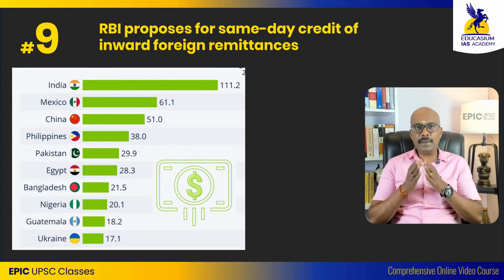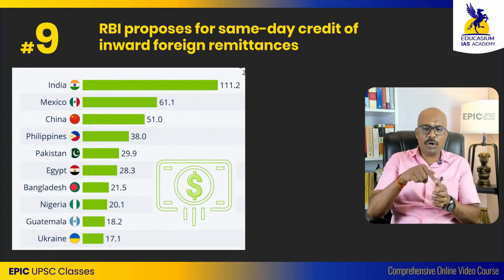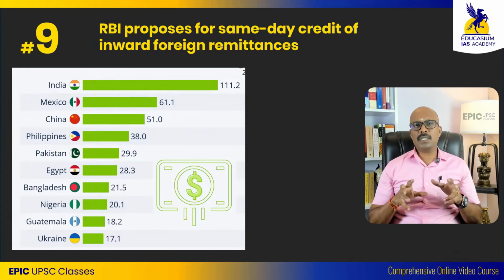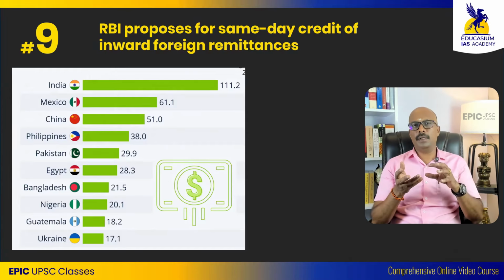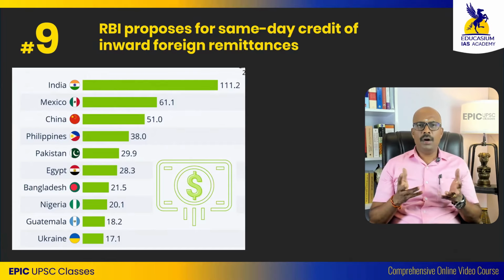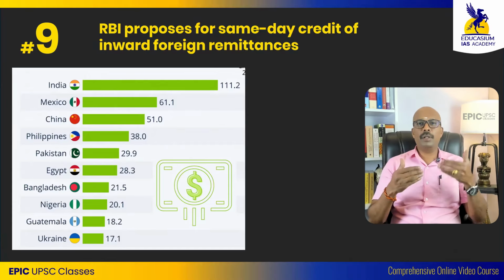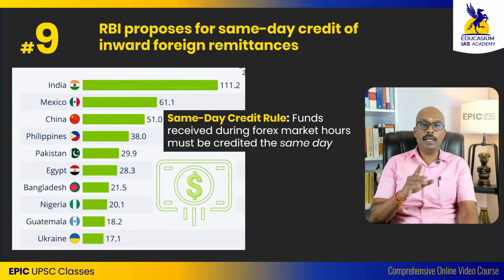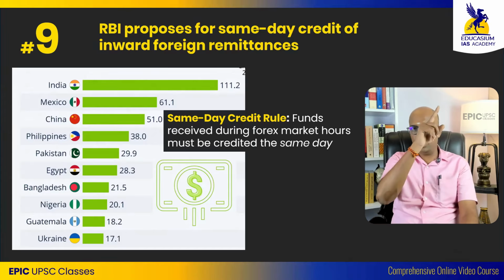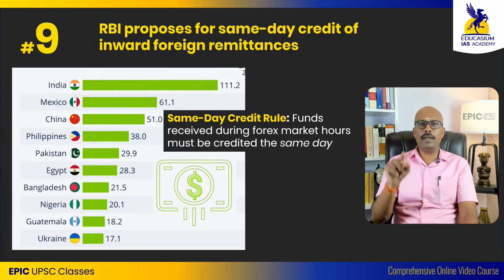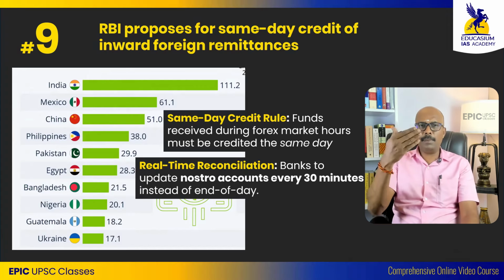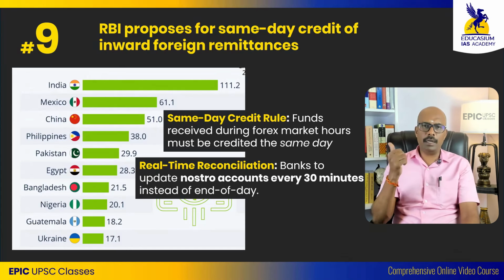So these remittances are coming to the bank, but it is not immediately getting credited to the customer's account. So customers are losing either the dollar currency conversion values, or the customers are losing money and waiting for the money to be credited. So for this purpose, the Reserve Bank of India have strictly told that same day credit rule. The day money comes in, you have to immediately convert it and credit it to the customer. You have to reconcile the payments, incoming payment and the credit immediately.